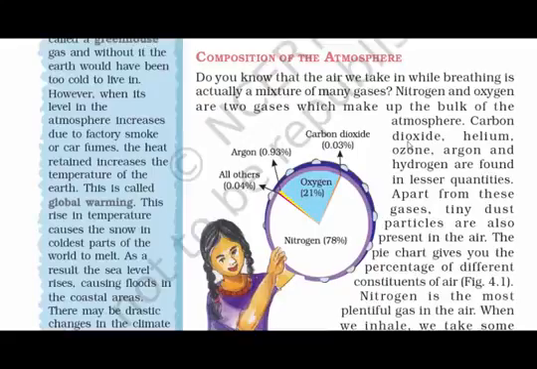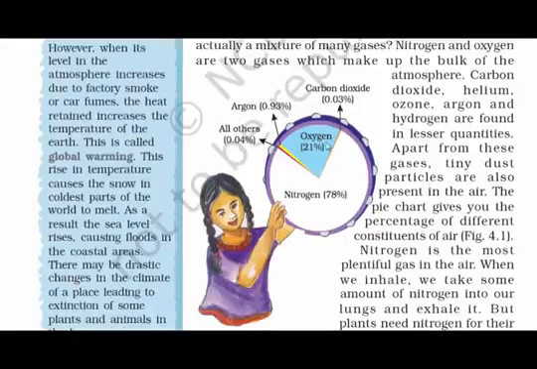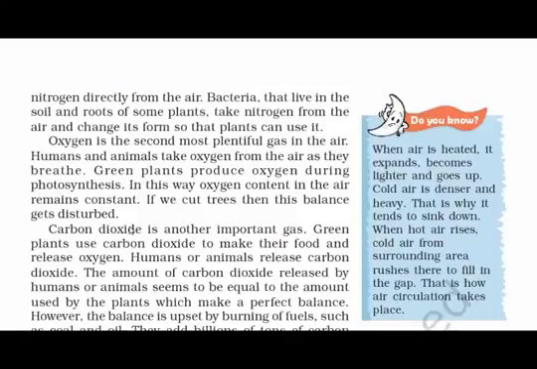Now let's read about the composition of the atmosphere. If you see this pie diagram, you can see nitrogen takes over 78% and oxygen takes over 21%. These two are the major gases which make up the bulk of the atmosphere. Now, what about the other gases? There have to be some other gases as well. So they are carbon dioxide, helium, ozone, argon and hydrogen, but they are found in smaller quantities.